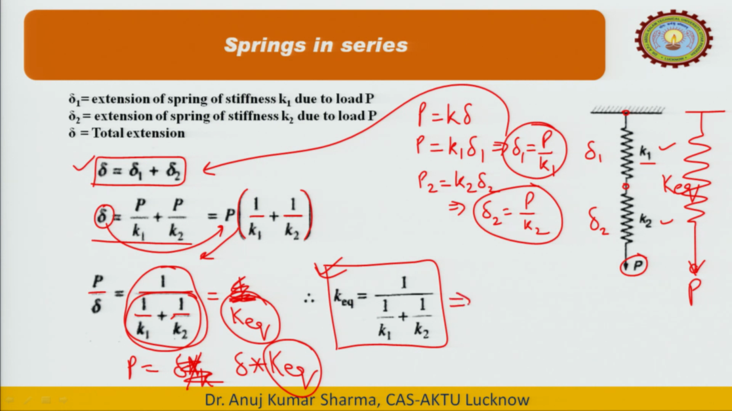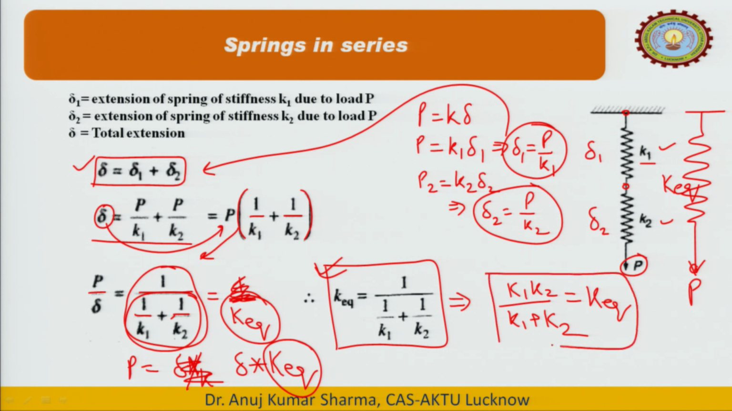If we want to simplify this further, that would be equal to K E Q is k 1 k 2 upon k 1 plus k 2. So, this is easy to remember this formula. We can remember this formula in this way also.